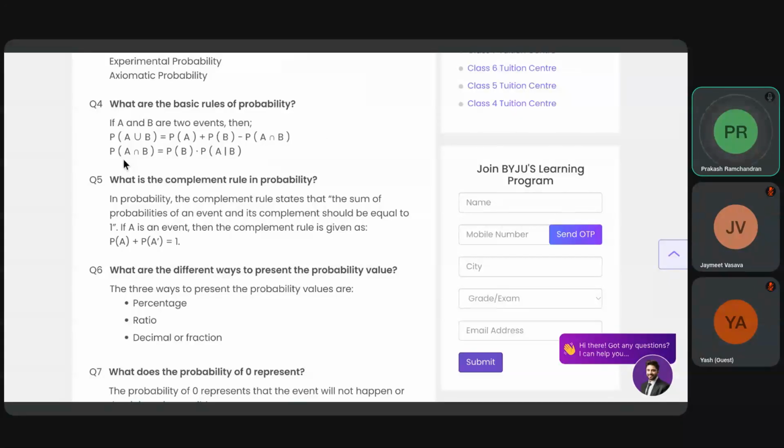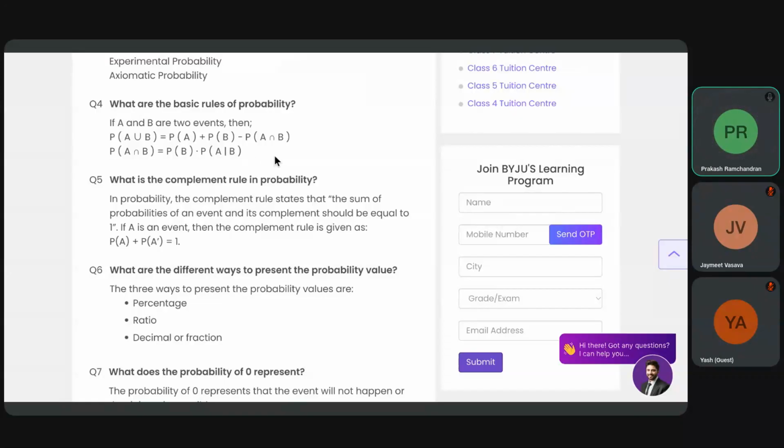Same way, the intersection probability of two events A and B is equal to probability of B times probability of A given B. So these are two important things you remember: union and intersection. In union you subtract, in intersection you multiply the probability.